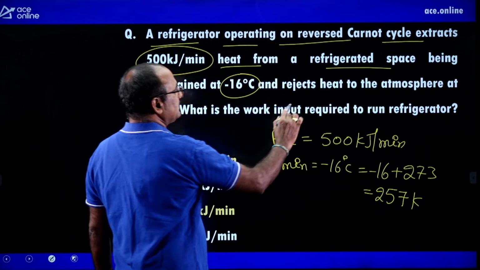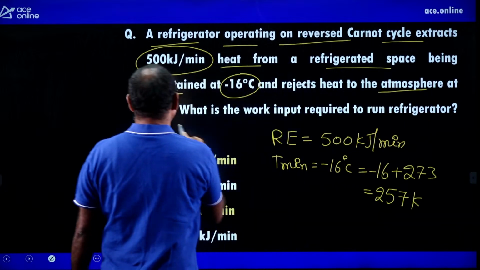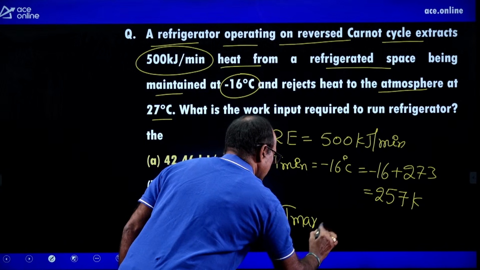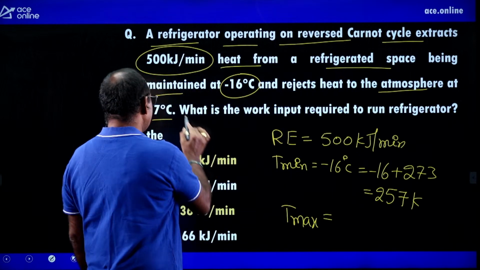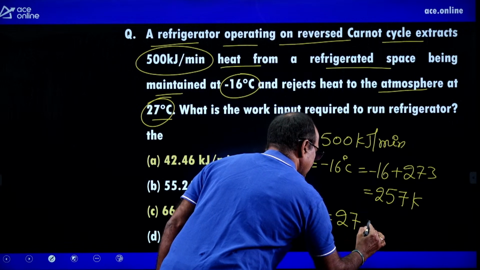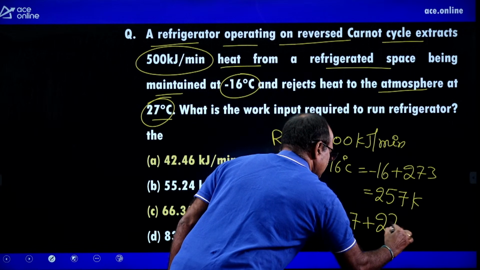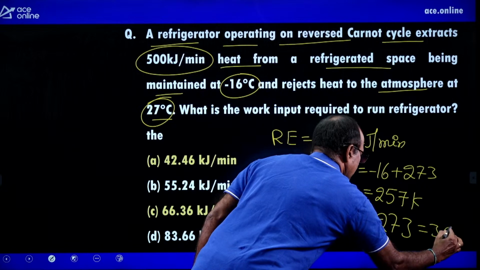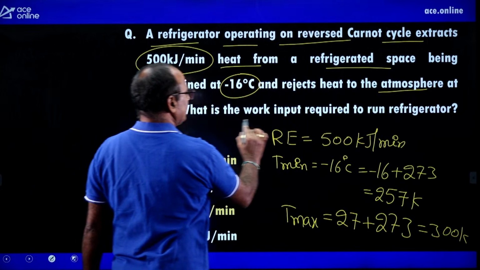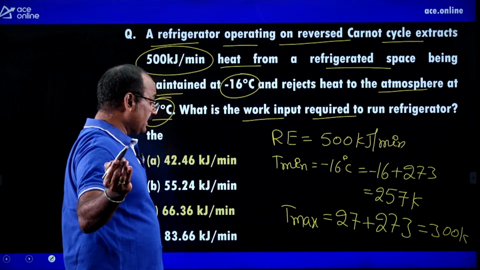And rejected heat to the atmosphere at 27 degrees centigrade. The temperature where the heat is rejected, that I am marking as maximum temperature, is atmospheric temperature 27 degrees centigrade. 27 plus 273, I am directly writing 300 Kelvin. What is the work input required to run the refrigerator?